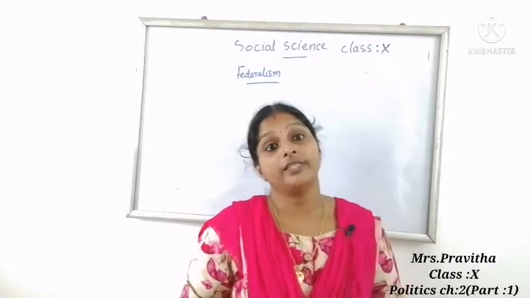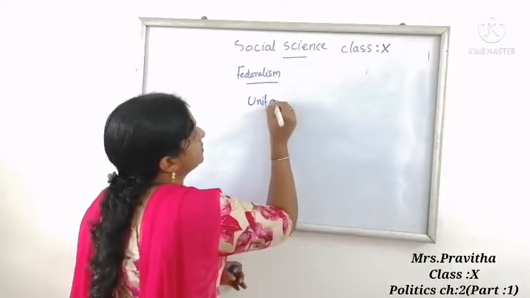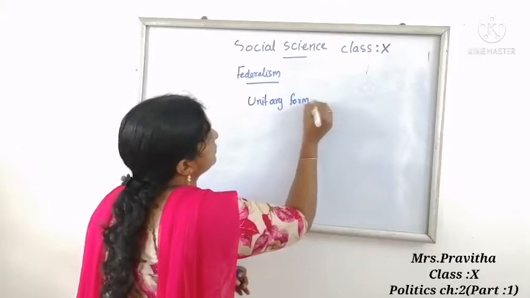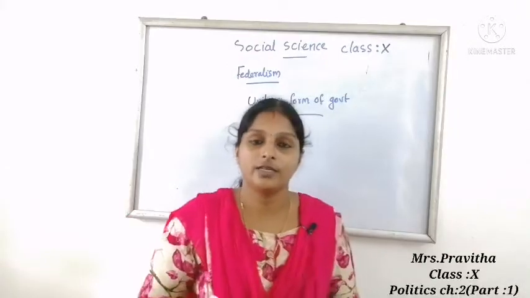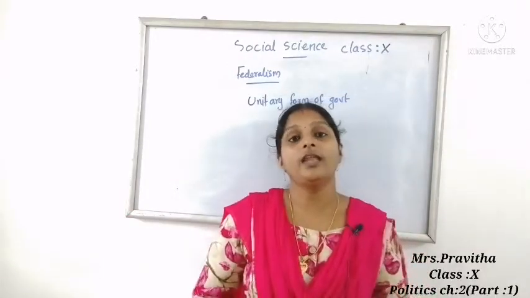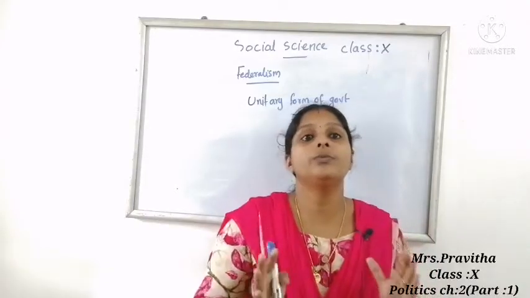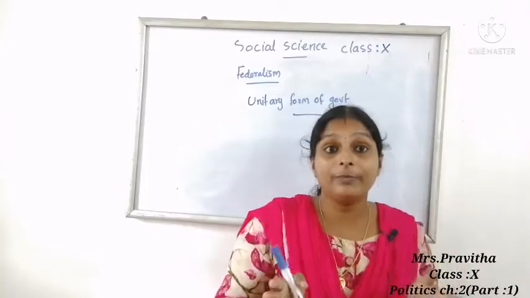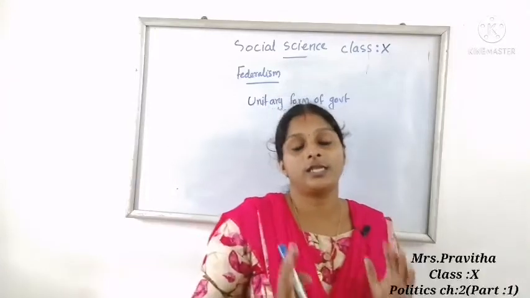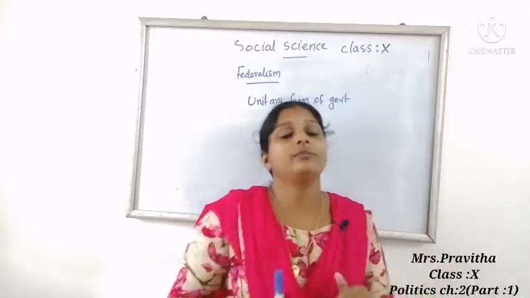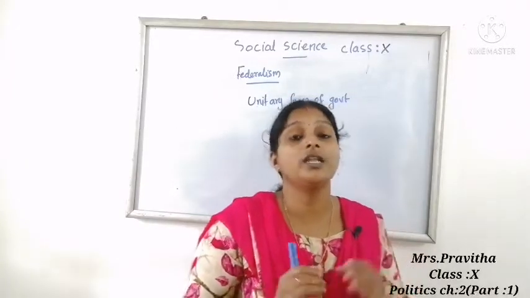Okay children, now we studied about a federal system or federal government. Another type of government is the unitary form of government. So what is unitary form of government? In unitary form of government, either one level of government will be there, or subunits are there, and these must be subordinate to the central government. Such type of government is known as unitary form of government.